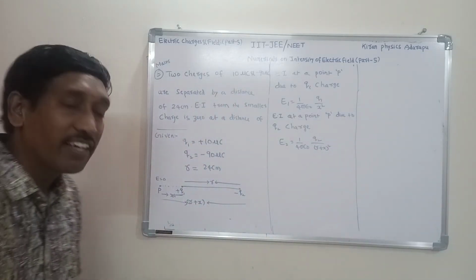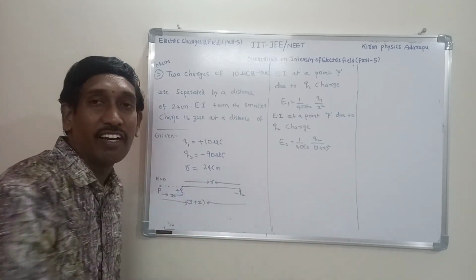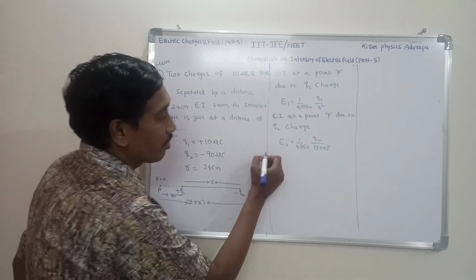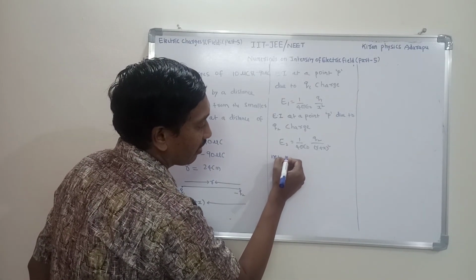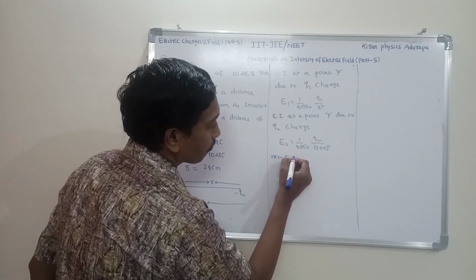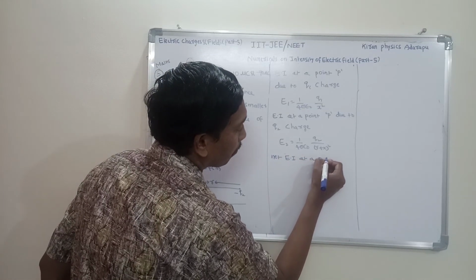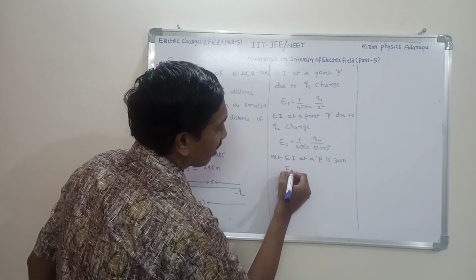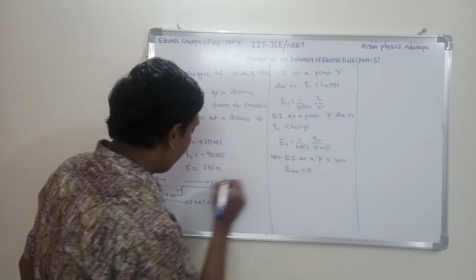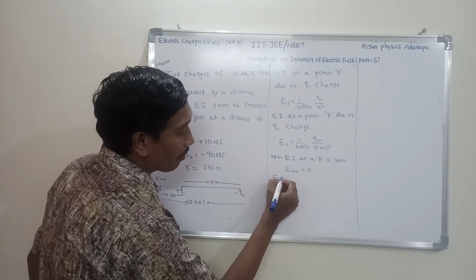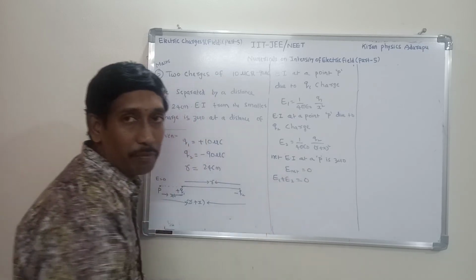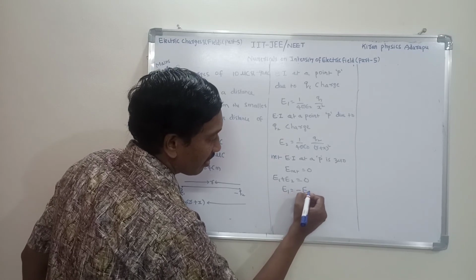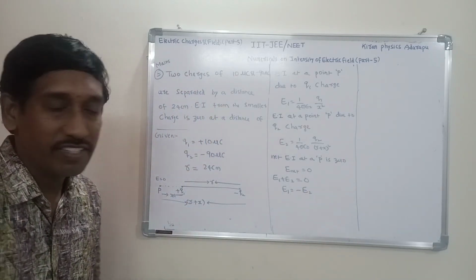Okay, now we need the resultant electric intensity. Along the straight line, the resultant electric intensity is E1 plus E2. That is given as 0. So the net electric intensity at point P is 0. It is a given value. E net is equal to E1 plus E2, equal to 0. From the diagram, E1 plus E2 equal to 0 means E1 is equal to minus E2.